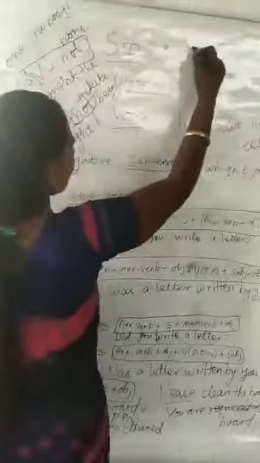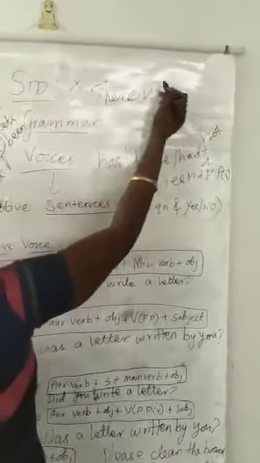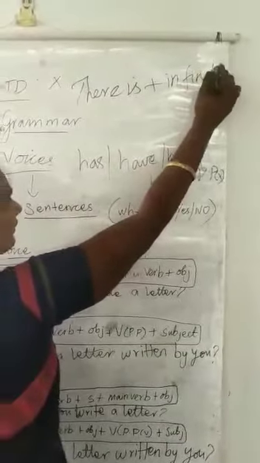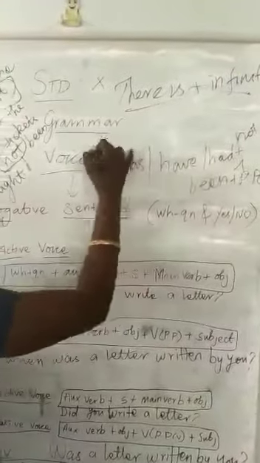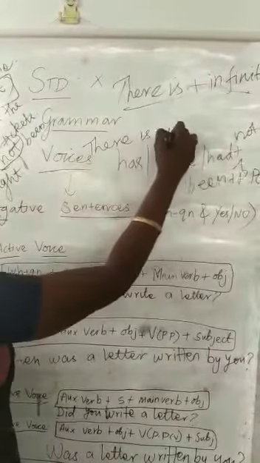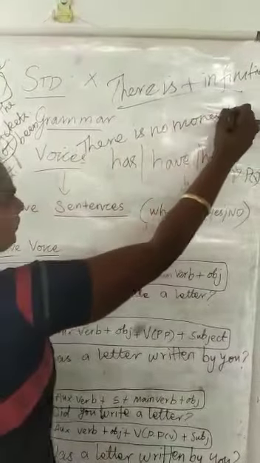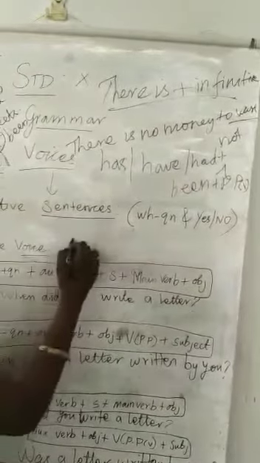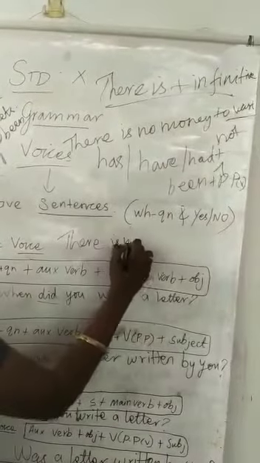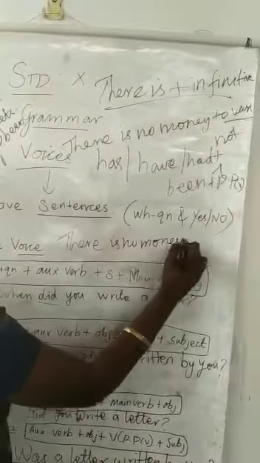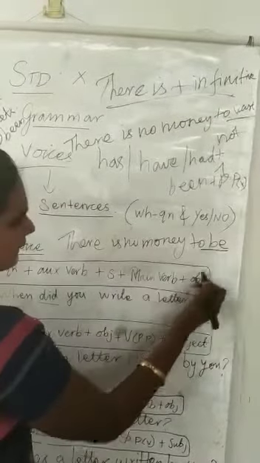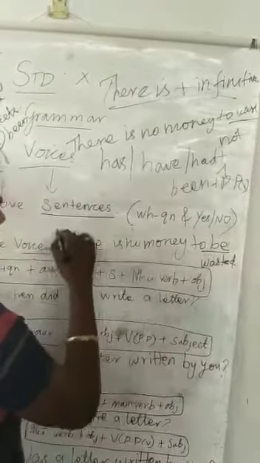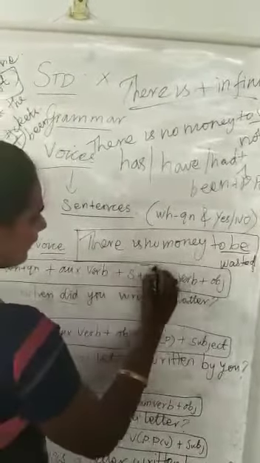And suppose it is given with there is, along with the infinitive pattern. For example, there is no money to waste. If it is given, how do you bring the answer? I'll write here: There is no money to be wasted. You will add be plus past participle verb: to be wasted. So remember this pattern also well, okay dear.